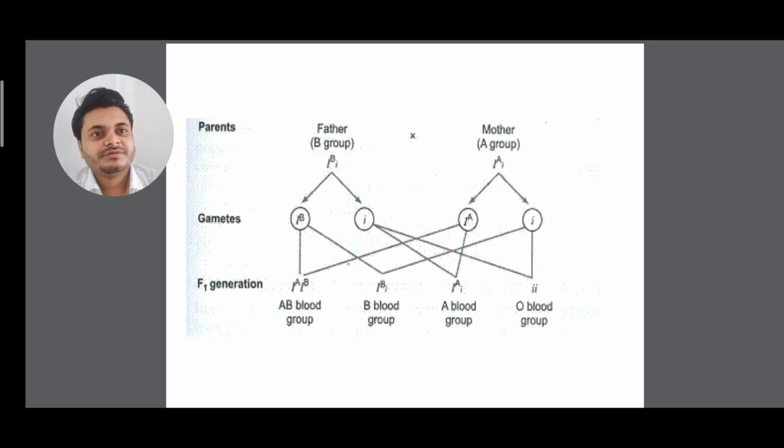So that means we know that O is recessive, isn't it? That's why the father is B blood group and the mother is A blood group. You can see from IBi, two gametes will come out. One is IB and another is i, and from IAi two gametes will come out. It will cross. So the offspring that will be produced will have the possibility of all 4 blood groups. One can have AB blood group, one can have B blood group, one can have A blood group, one can have O blood group. So these are the probabilities.